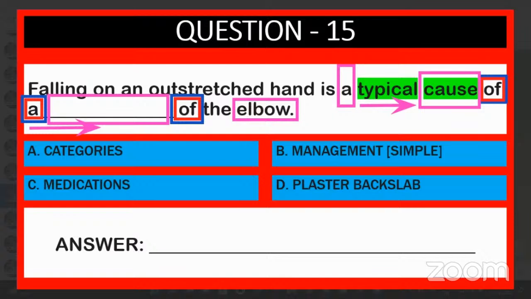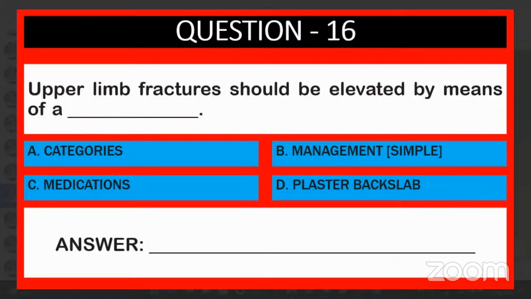16. Can you see here? Cause means again types, right? Categories, right? Yes, sir. Next one, 16. Upper limb fracture should be elevated by means of a dash. For this one, you will go to management. For this question, you did not go there also, correct? Yes, sir. Recall what you will give.